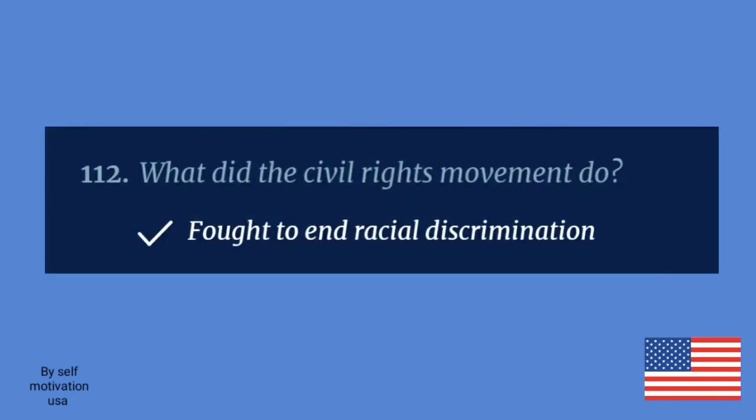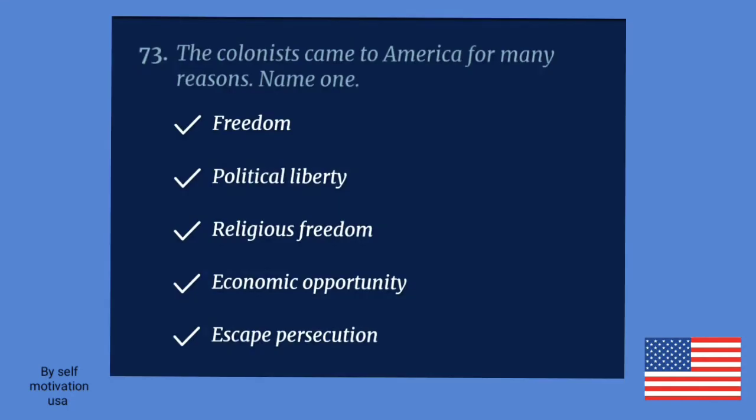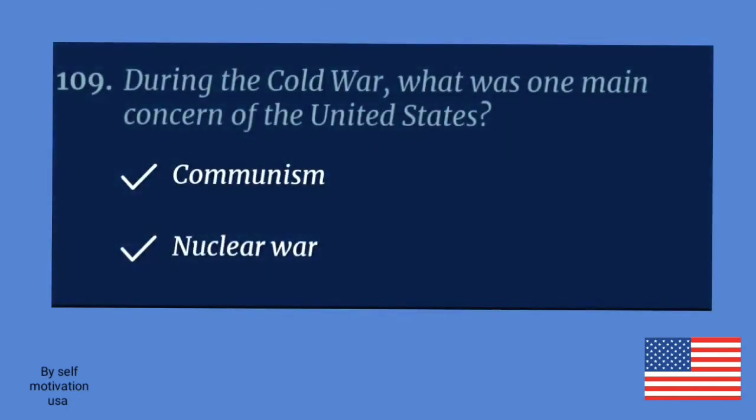What did the Civil Rights Movement do? Fought to end racial discrimination. The colonists came to America for many reasons. Name one. Freedom. During the Cold War, what was one main concern of the United States?